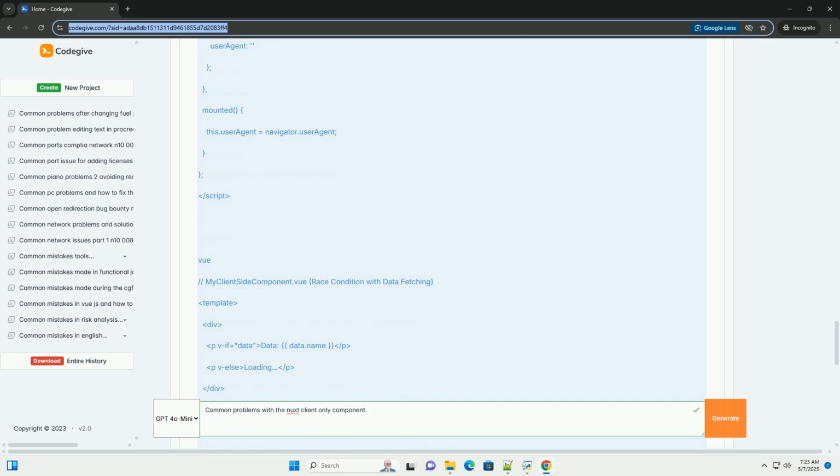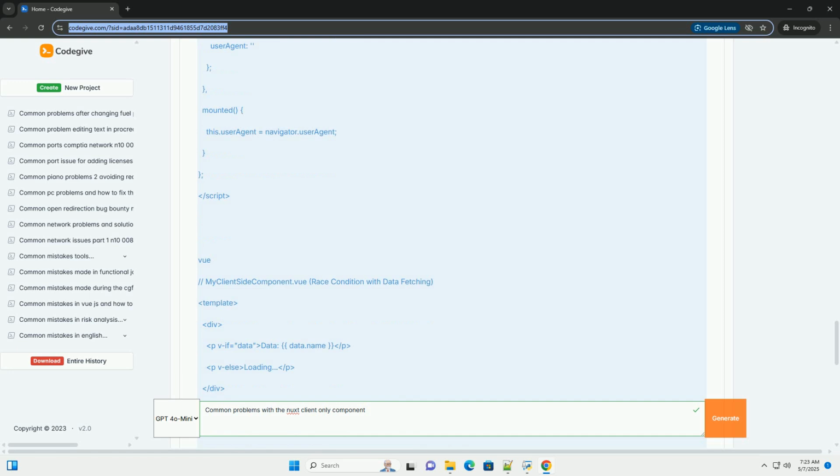Static site generation, SSG. If your data is static or changes infrequently, SSG can pre-render your entire application at build time, including the content of components that would otherwise be client-side only. Progressive enhancement. Design your application to work with basic HTML and CSS first, and then enhance it with JavaScript. This provides a good experience for users with JavaScript disabled and improves SEO.